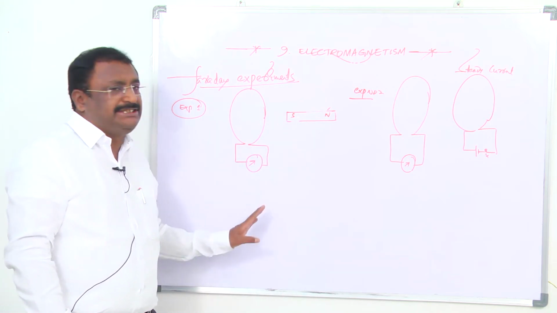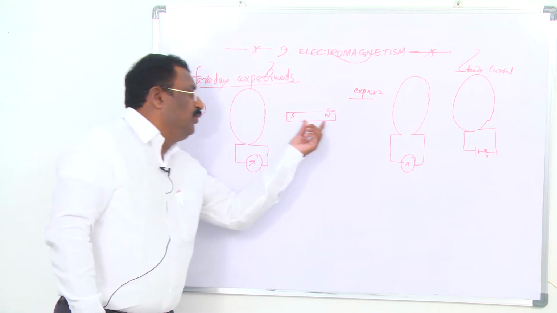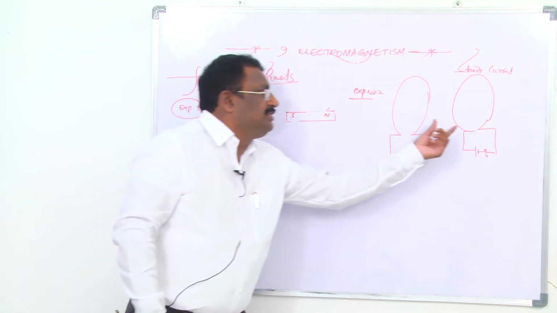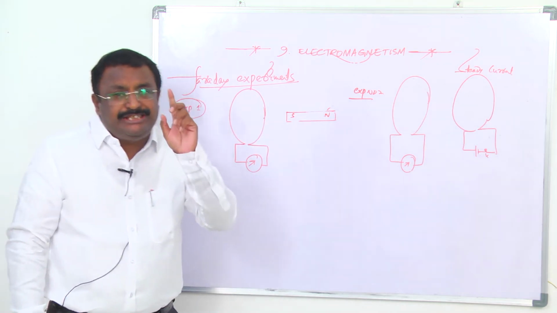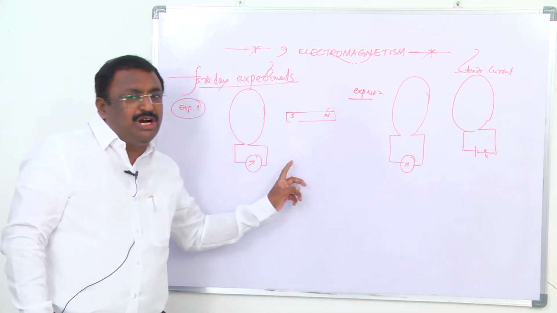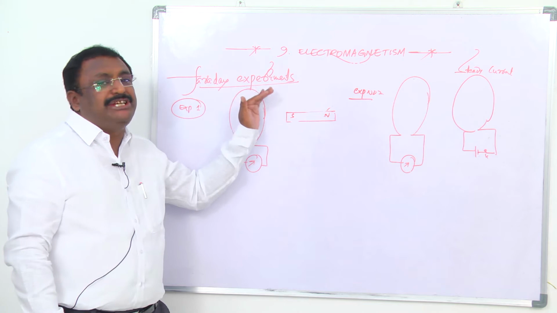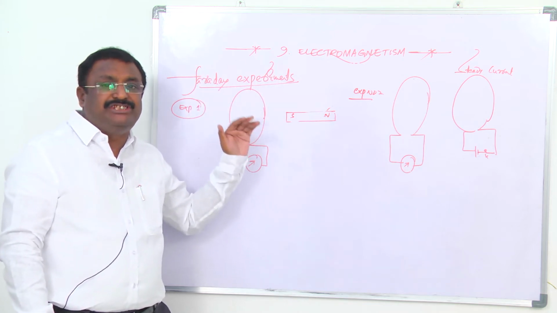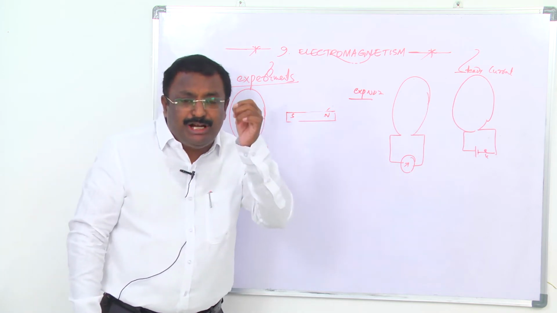So in all these cases, when you are bringing the north pole toward or moving away from the coil, when you are bringing the south pole toward and away, when the steady current coil is brought toward and away, there is a common point. Can you catch what that common point is? In every case there is a rate of change of magnetic flux. The magnetic flux associated with the coil changes with time.